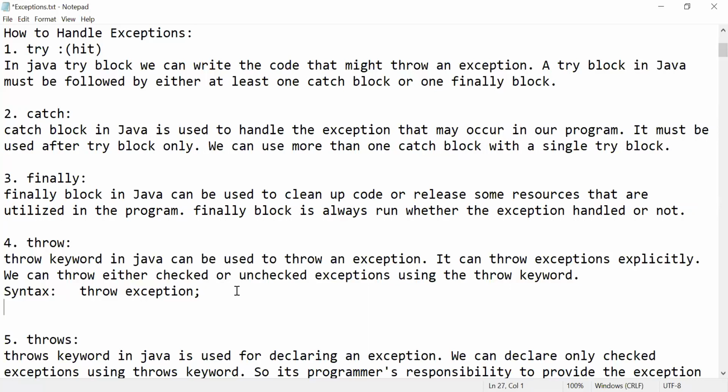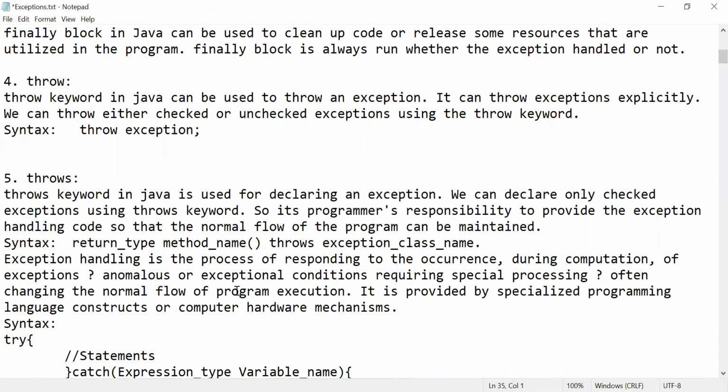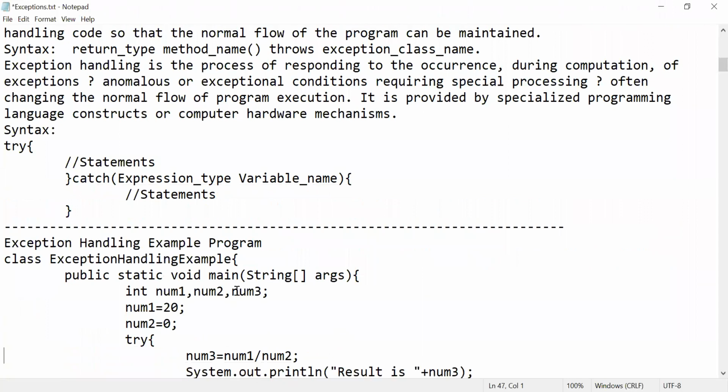So what is meant by throws? Throws is a keyword in Java used for declaring exceptions. We can declare only checked exceptions using the throws keyword. It's the programmer's responsibility to provide the exception handling code so that the normal flow of the program can be maintained. Generally we use throws as: return type, method name, then throws, then exception class names. Okay. So we have discussed what exception handling is and how to use try catch blocks.